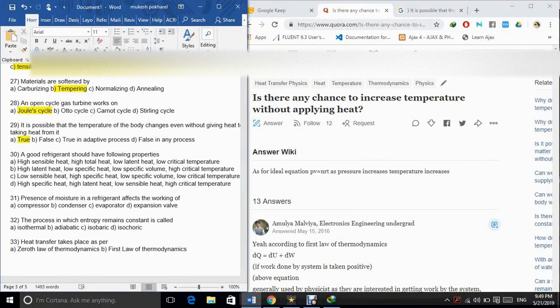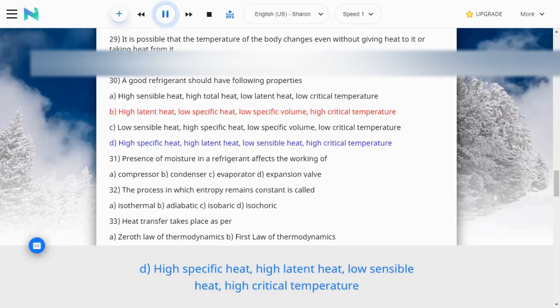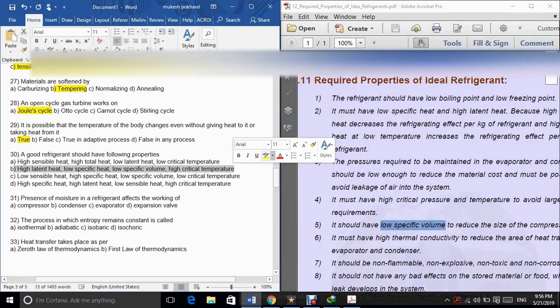30. A good refrigerant should have following properties. A. High sensible heat, high total heat, low latent heat, low critical temperature. B. High latent heat, low specific heat, low specific volume, high critical temperature. C. Low sensible heat, high specific heat, low specific volume, low critical temperature. D. High specific heat, high latent heat, low sensible heat, high critical temperature. The correct answer is option B.